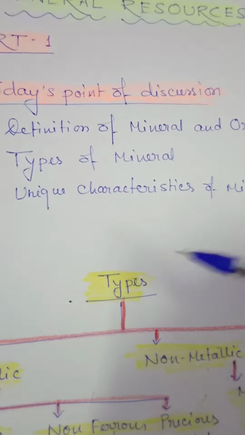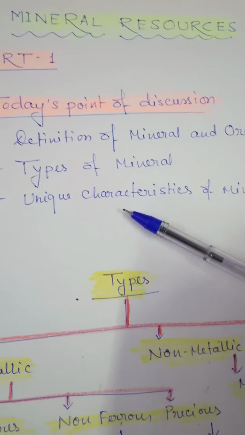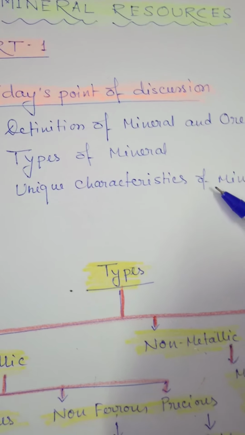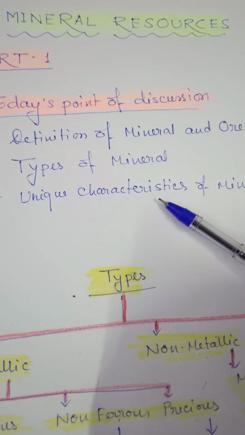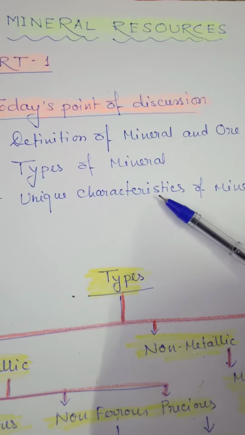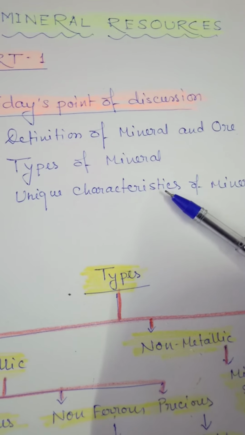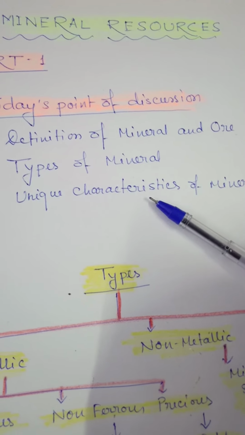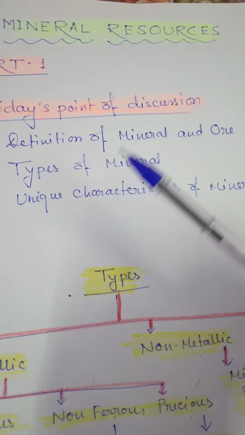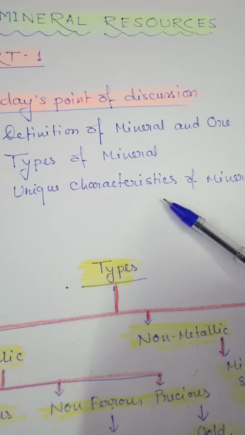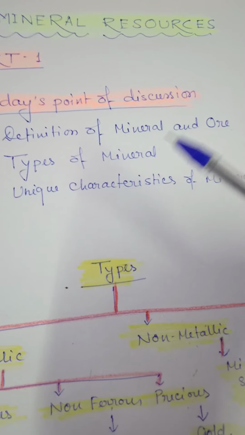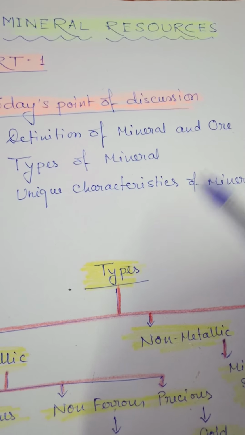Now students, we have reached the third point, unique characteristics of minerals. So what are the characteristics? Already I have said all minerals will have particular chemical and physical properties, and this will be homogeneous, with the same characteristics. In metallic minerals, all will have the same characteristics. Then non-ferrous will have the same characteristics, and non-metallic will have the same characteristics, this way.